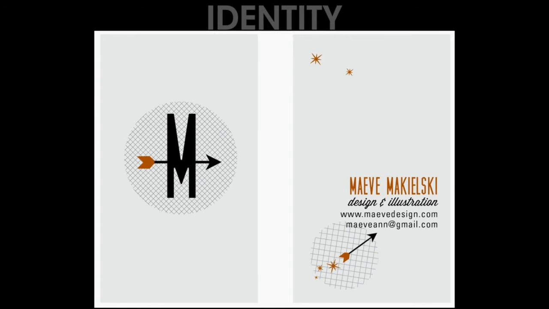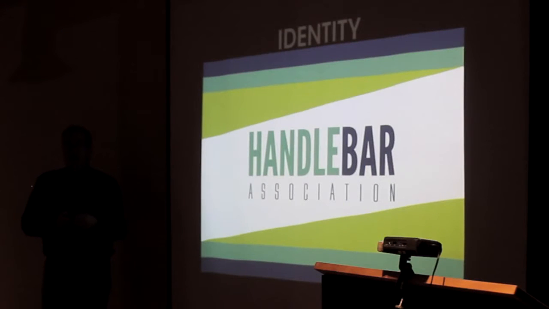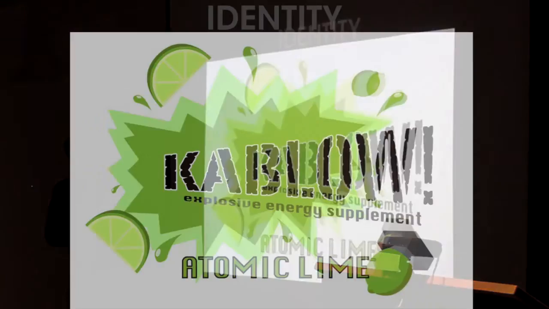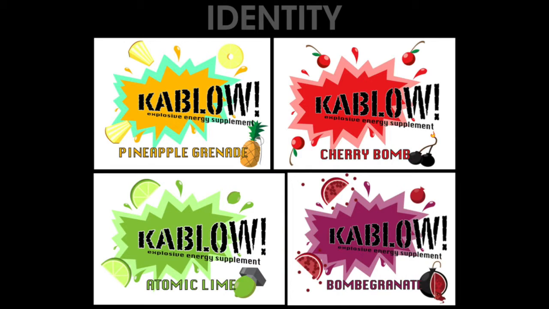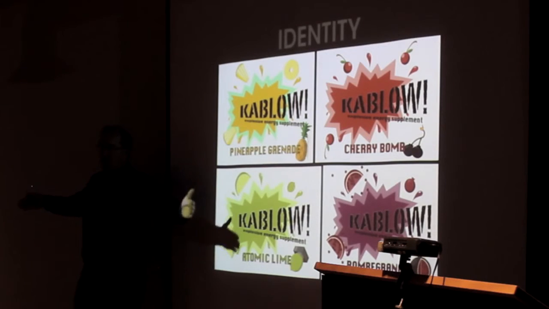Logos for companies is something that all people who work in communication design participate in. It's something that's done very commonly. How can you identify your company through a visual element? And let's take this, for example. We come up with Kaplow, this energy supplement, but they have lots of different kinds. So how does one take this basic idea and change it, expand it, and broaden it so that you always still identify with the product, regardless of how big the product line is?